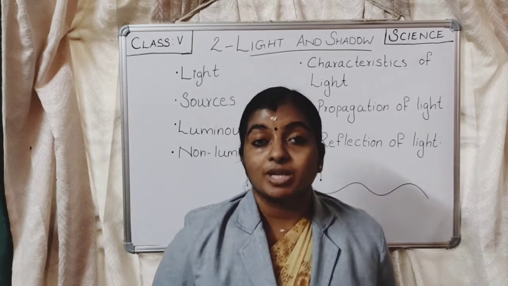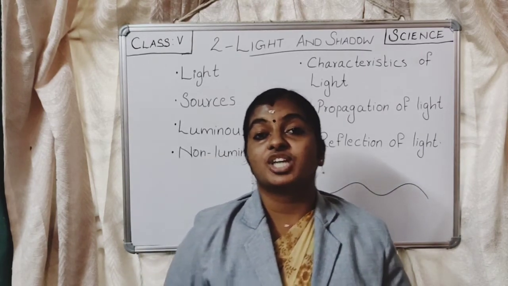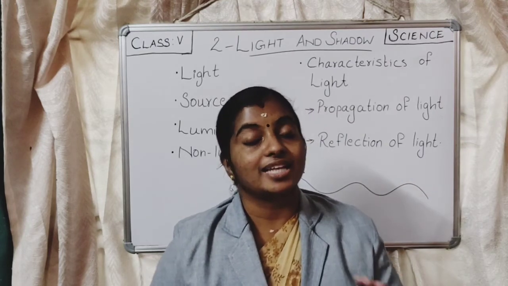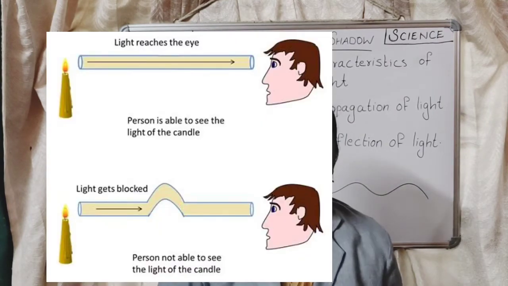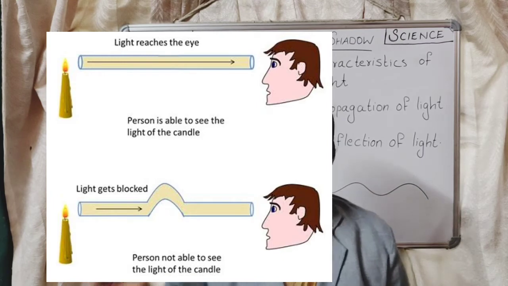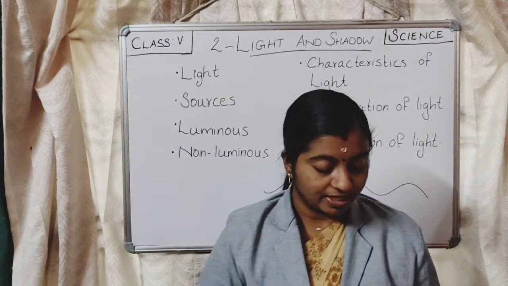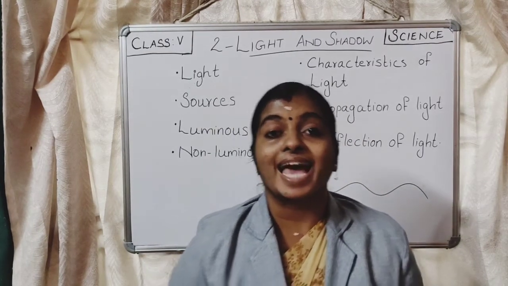But light has a peculiar property. That is, light can travel only in a straight line. So that is why we cannot see the person sitting in the other room. Let me show you one activity. I will show you some images to explain an activity.